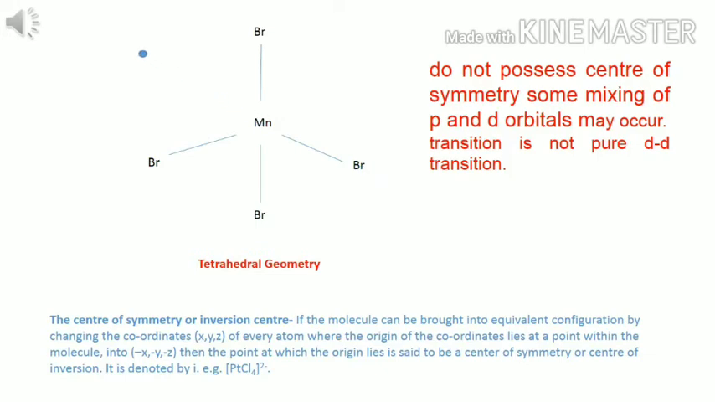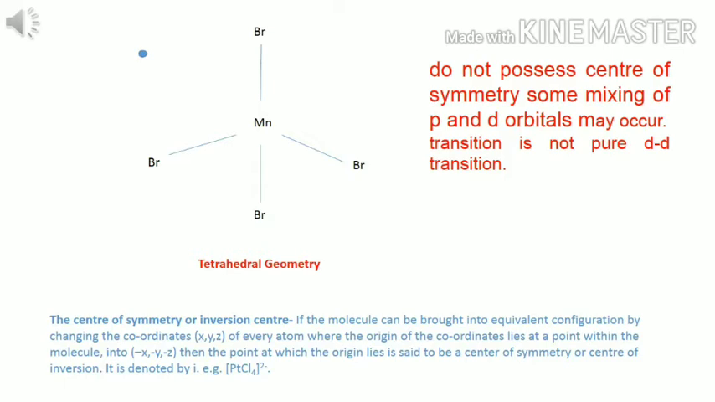Let's see the third. Consider a tetrahedral geometrical complex, MnBr4 2 minus. A dot is shown over the Mn. It is the center of symmetry. For more information about the center of symmetry, see below. The center of symmetry or inversion center definition is given.